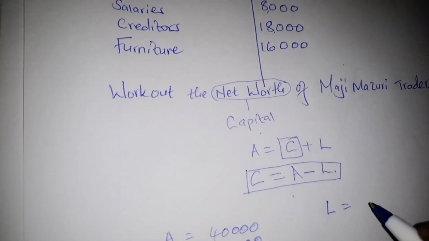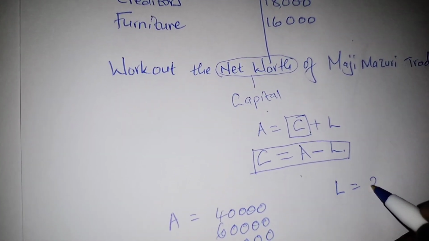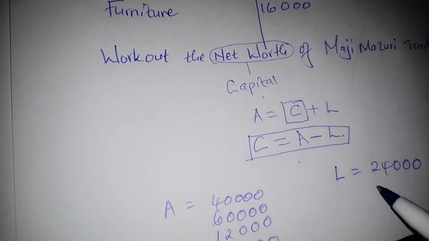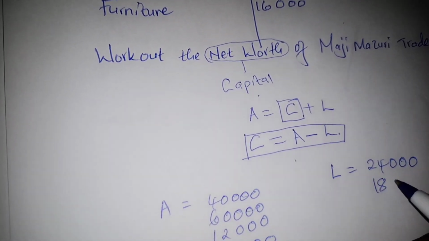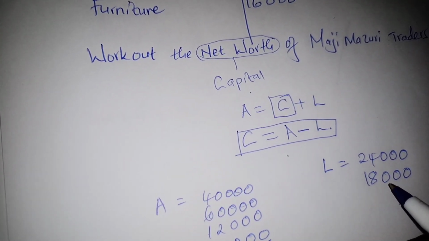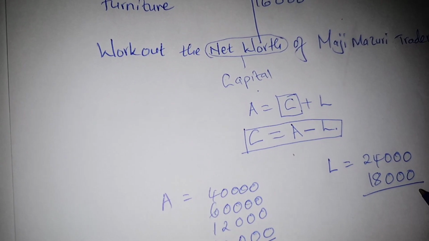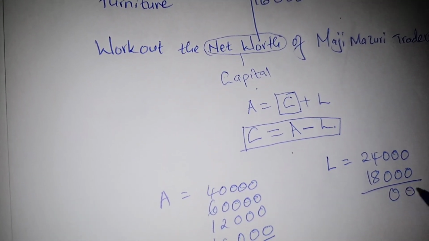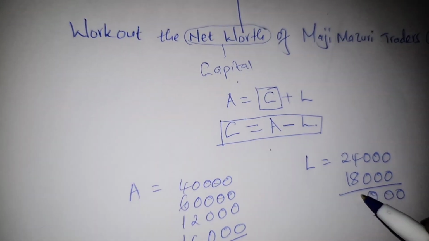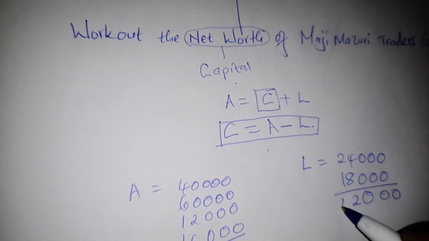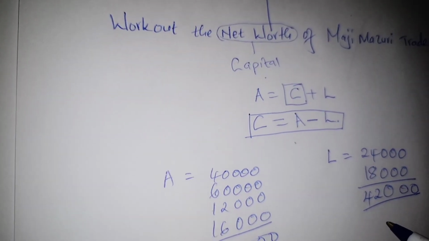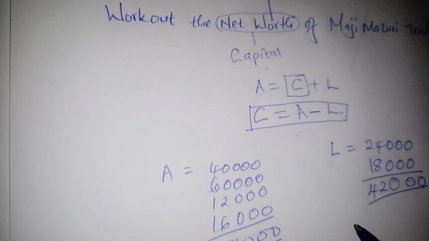That is, we have a loan of 24,000, and also we have creditors, which is 18,000, and that gives us a total of 42,000 as our total liabilities.